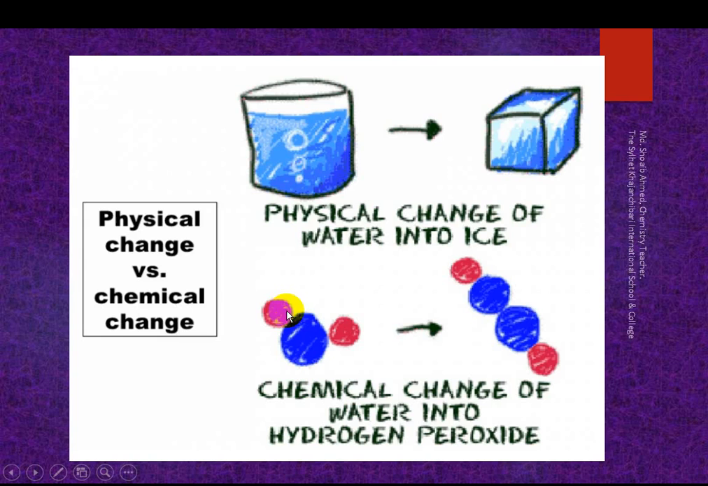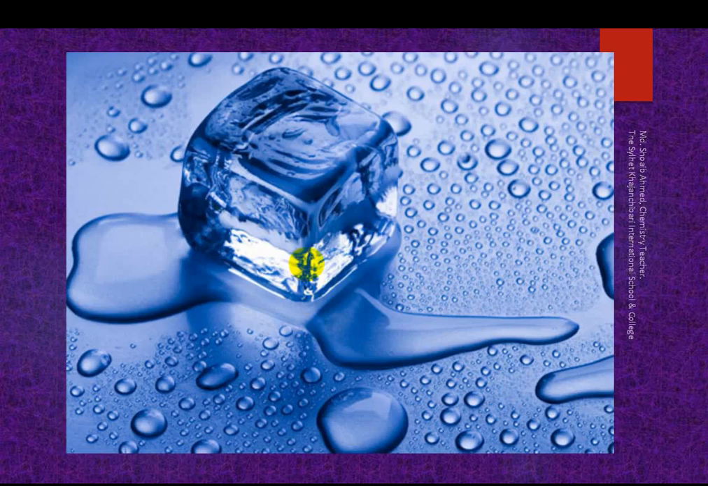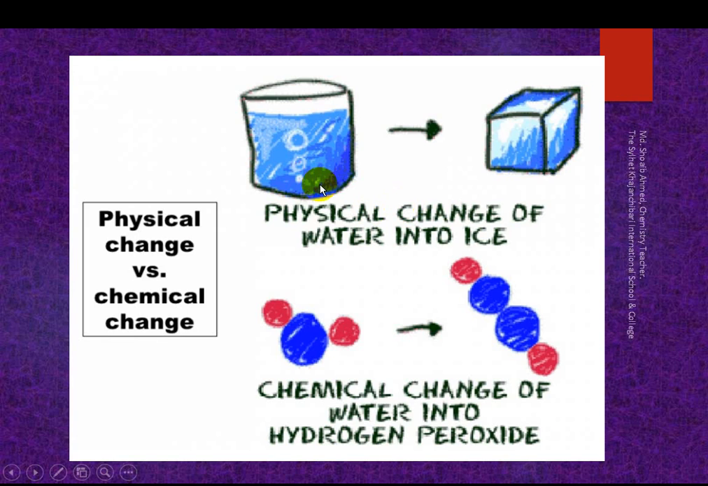Okay. Here two things are happening. When the ice melts, it becomes water, and the water can become ice again. Here no new substance is formed. The water is H2O, and ice is also H2O, so no new substance is formed. This change is called a physical change of water into ice. When no new substance is formed, it's called a physical change.